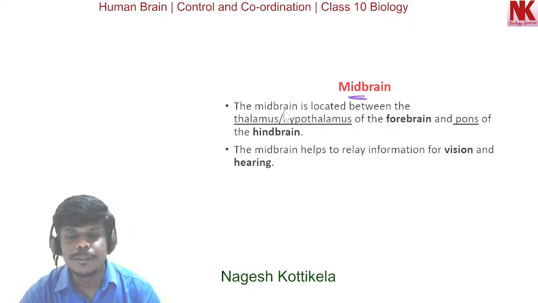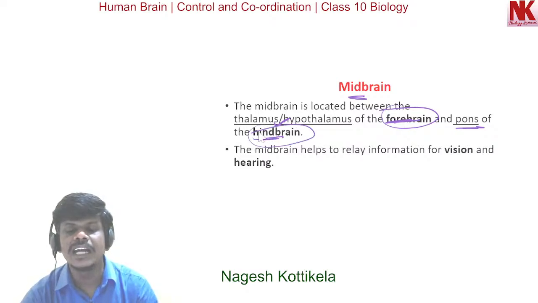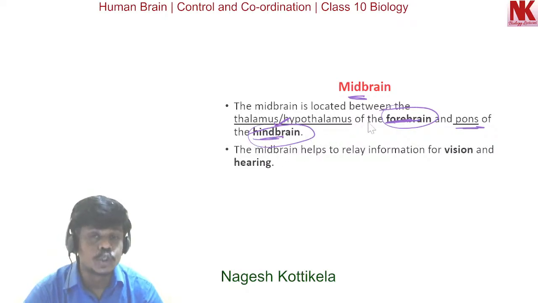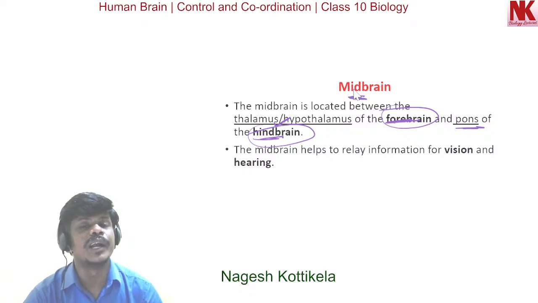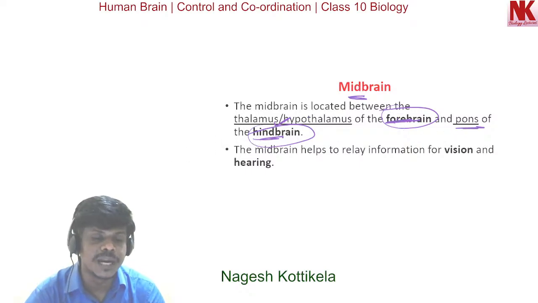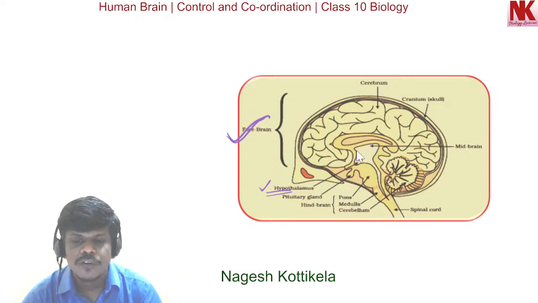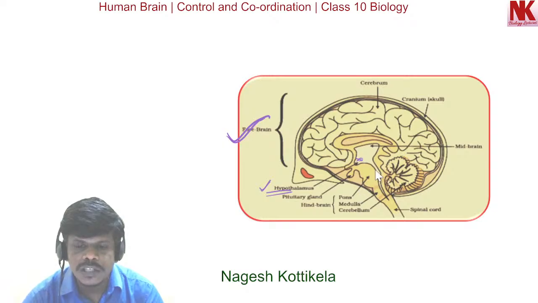The midbrain is located between the thalamus and hypothalamus of the forebrain and the pons of the hindbrain. So it is between the forebrain and the hindbrain. You can see in this picture, this is the thalamus, hypothalamus part of the forebrain, and this is the pons region of the hindbrain.